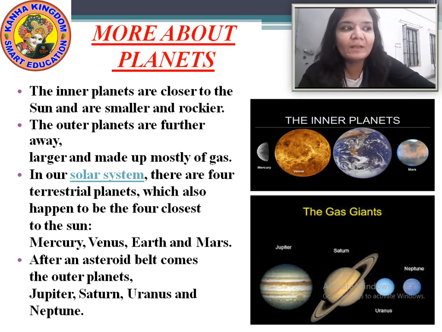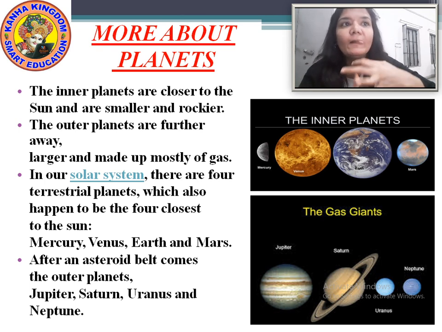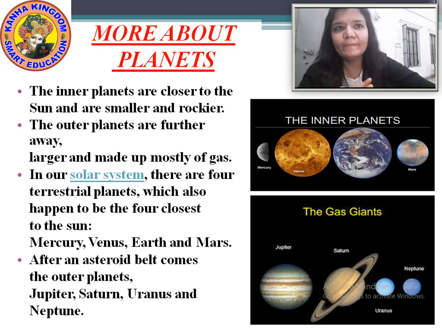After this belt, there are the outer planets. Now these outer planets are Jupiter, Saturn, Uranus and Neptune. I have shown you 2 pictures here. The first picture is of the inner planets: Mercury, Venus, Earth, Mars.